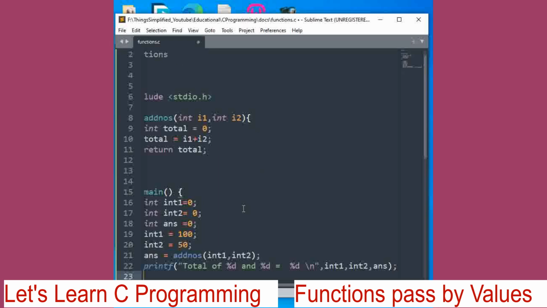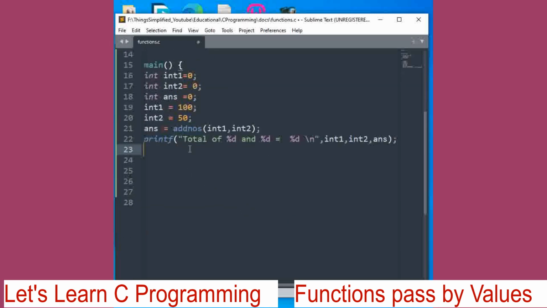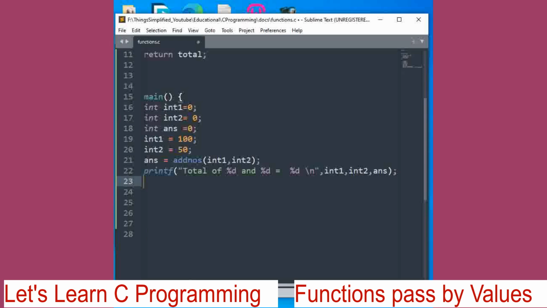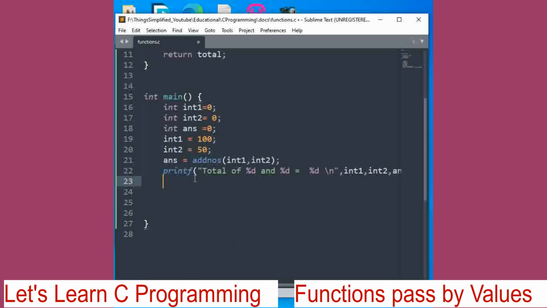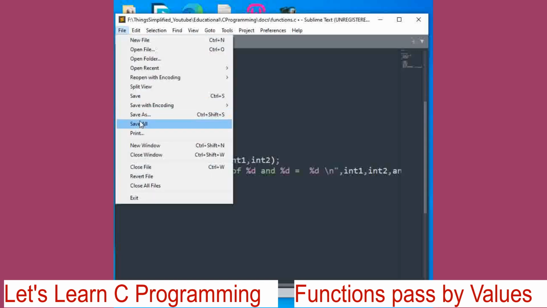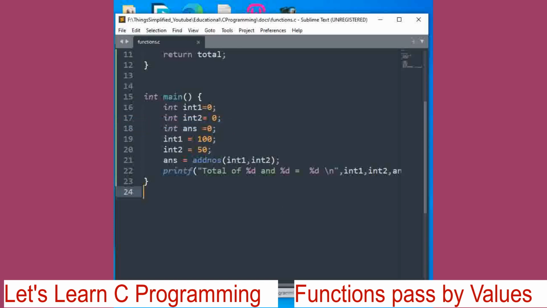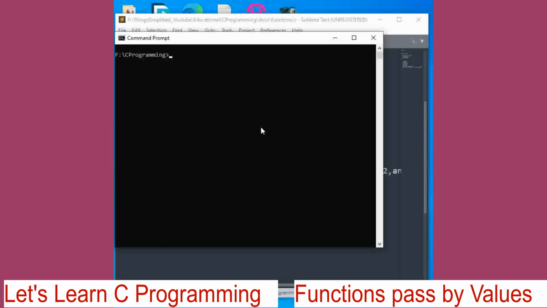Shall we check whether this works or not? We will remove these gaps. Save. Now we will compile.